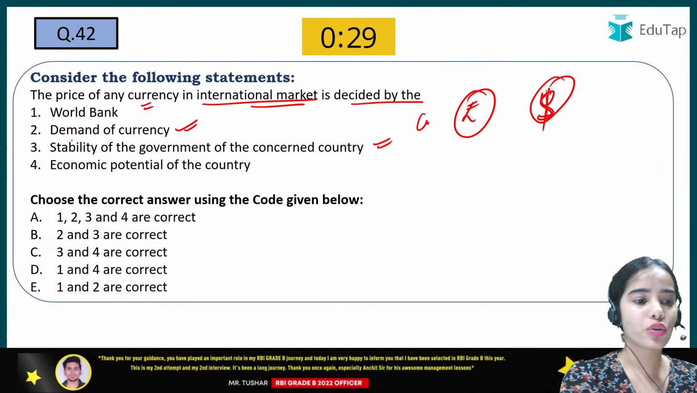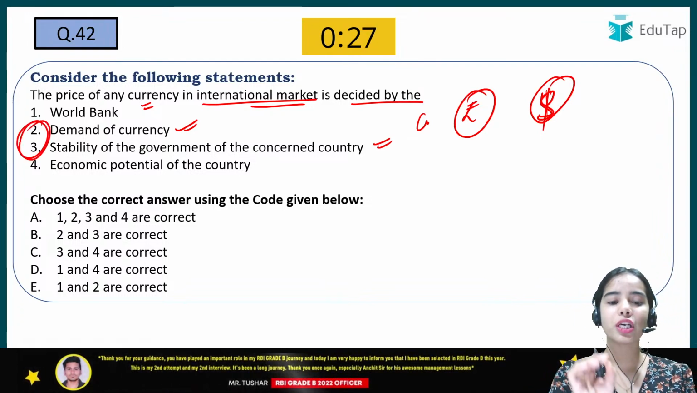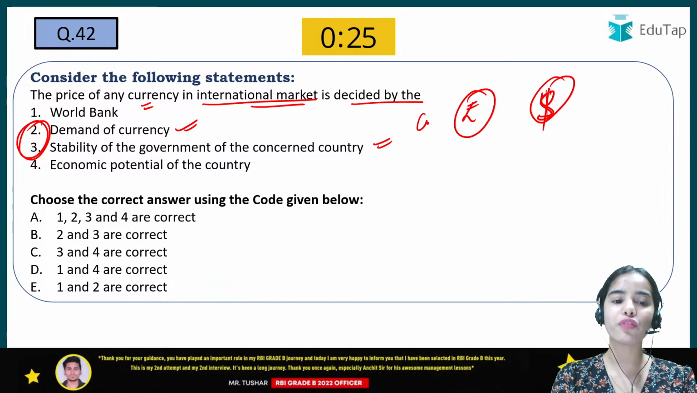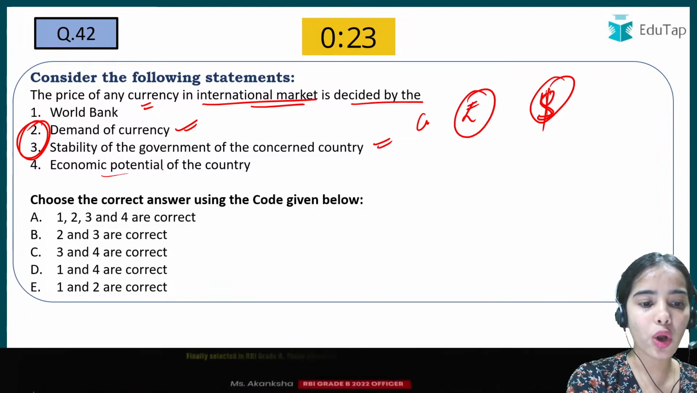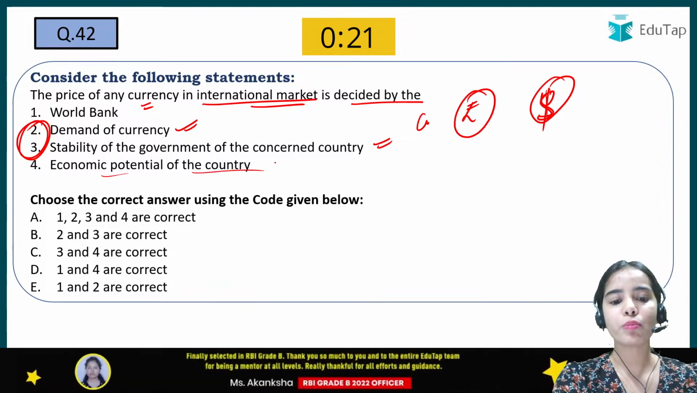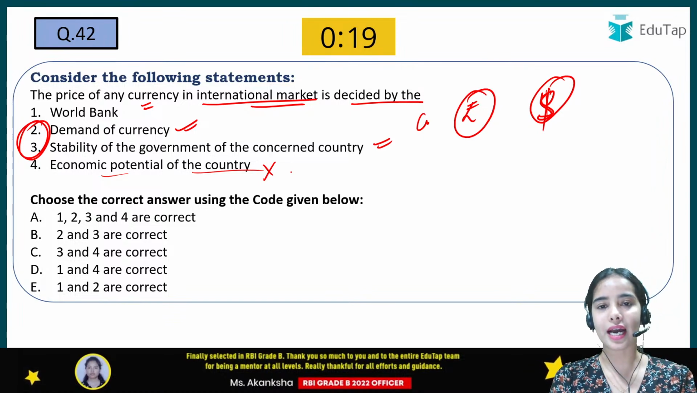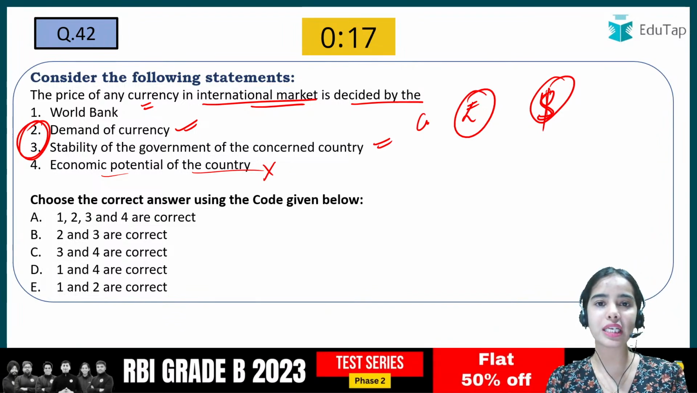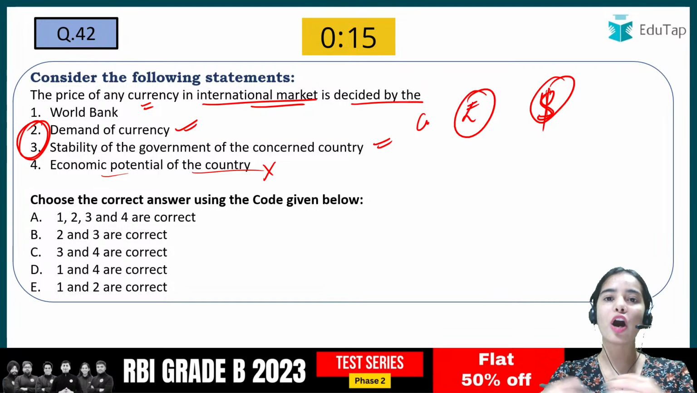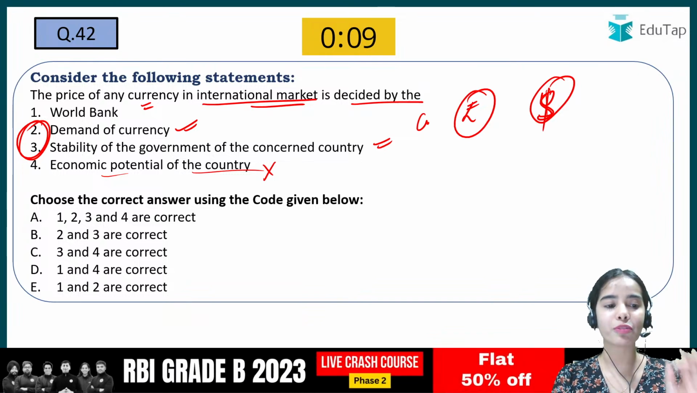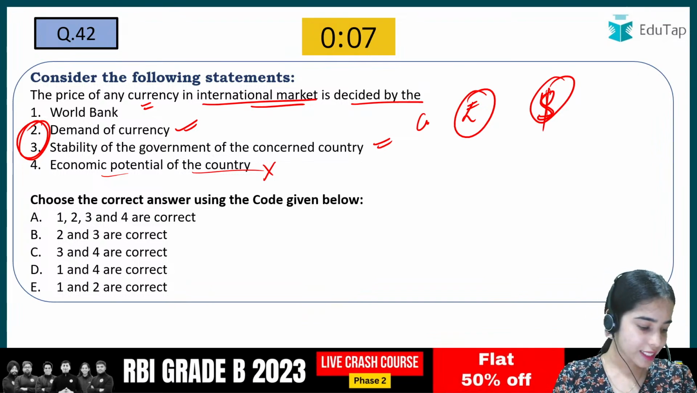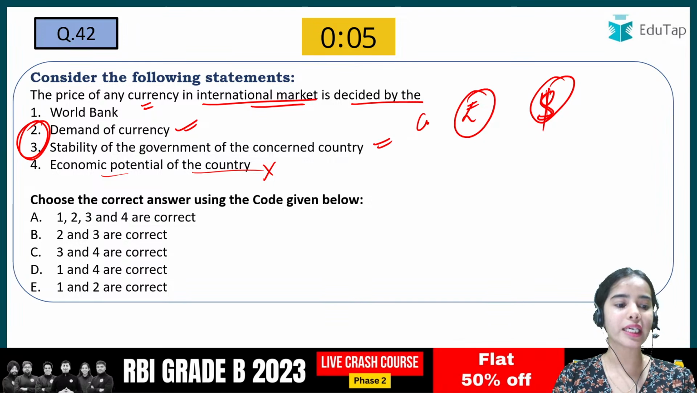Okay. So it is these two on which the price, the value of any currency is dependent. The economic potential of the country. So how much potential Africa has, or how much potential some countries in some continent have, or how much potential India has. On that basis, the value of the currency cannot be determined. It is determined on the demand for currency and the stability of the government. So here the correct answer is B.